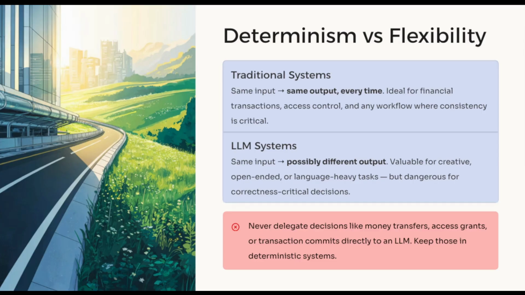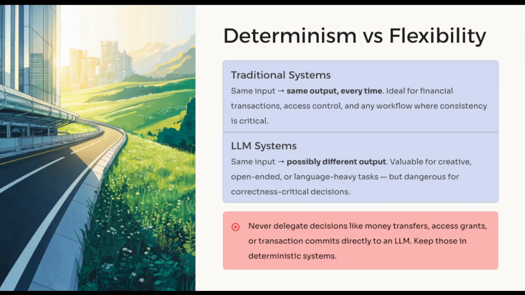The biggest difference is determinism. In traditional systems, the same input should produce the same output. In LLM systems, the same input may produce a different output. This is not always bad. For creative writing, summarization, explanation, or open-ended tasks, flexibility is useful. But for correctness-critical workflows, this can be dangerous.